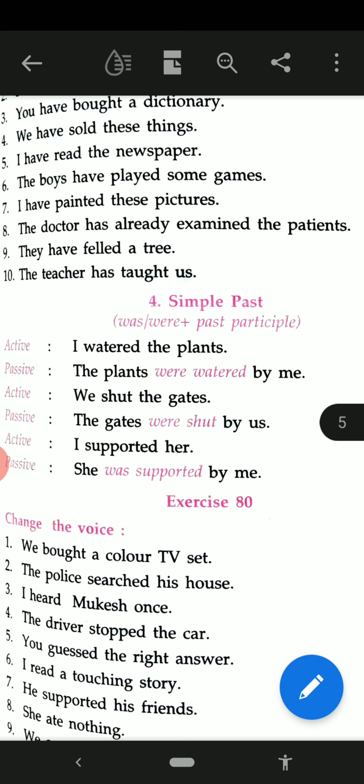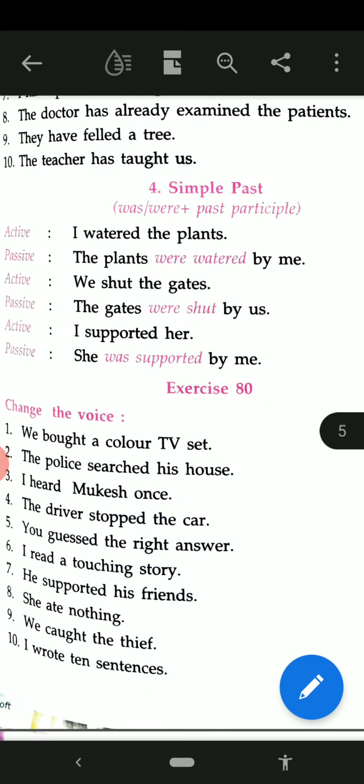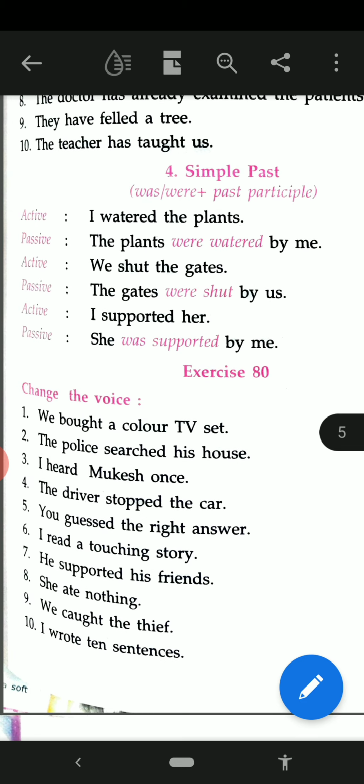The driver stopped the car. The car was stopped by the driver. You guessed the right answer. The right answer was guessed by you. I read a touching story.